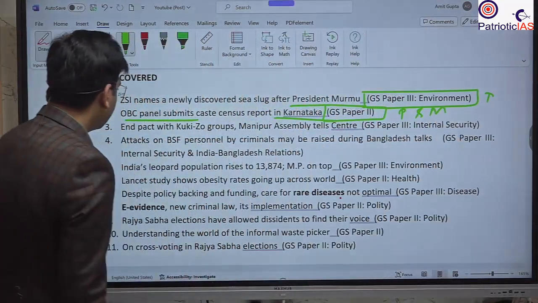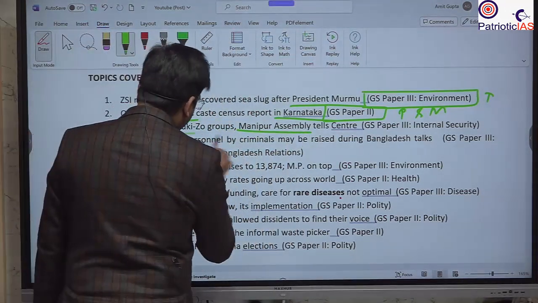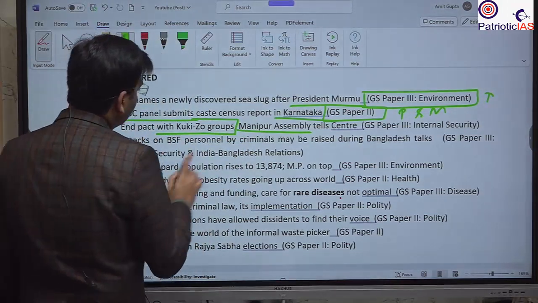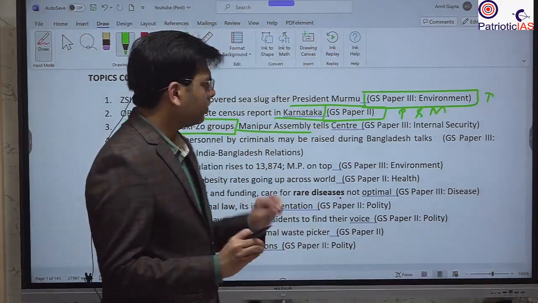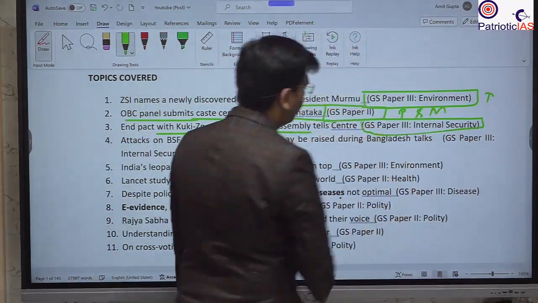Then we will study the demand for the Manipur government to please suspend or repeal the agreement that is with the Kuki Jo group, and this is creating a law and order situation in Manipur. Okay, so we will study this under internal security, GS paper 3.